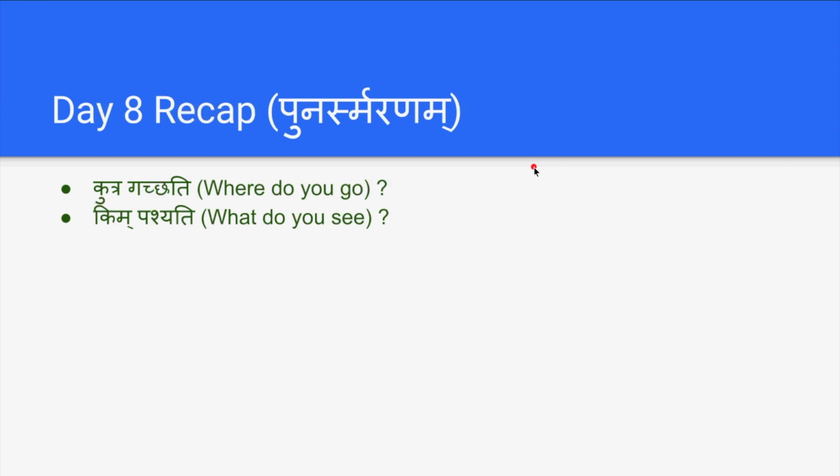So the next thing which we have seen in the last class was Kim Pashyati. This is just a question we make using Kim. So we know to make simple sentences like Balakaha Pashyati. Balakaha Kim Pashyati. What does the boy see? So the answer for this question will also end with im. For example, Balakaha Vriksham Pashyati. The actual form of Vriksham is Vrikshaha. But for this case, Balakaha Vriksham Pashyati. Boy sees the tree.